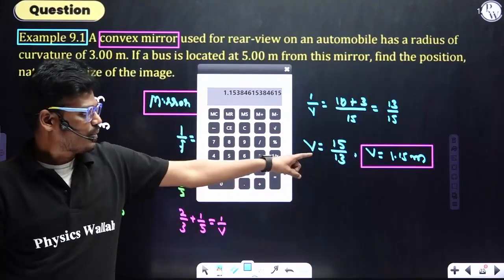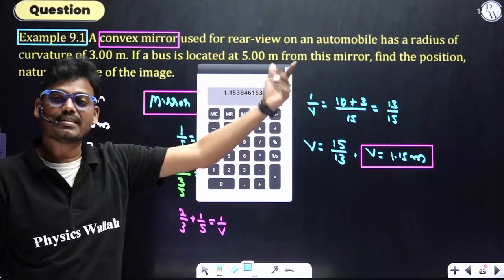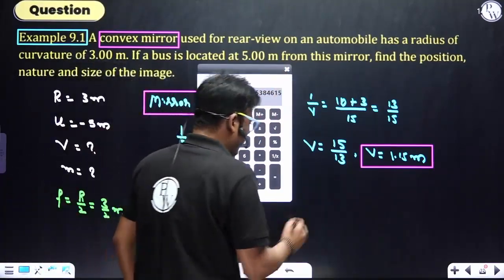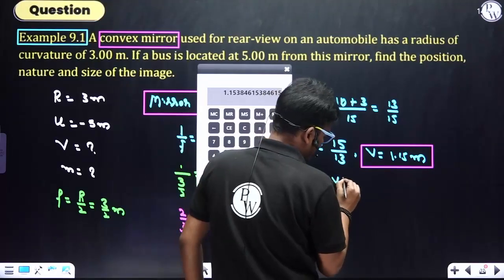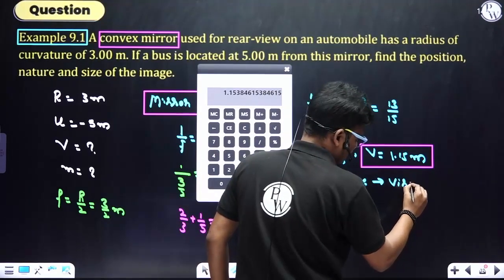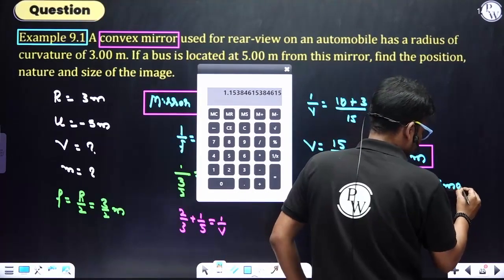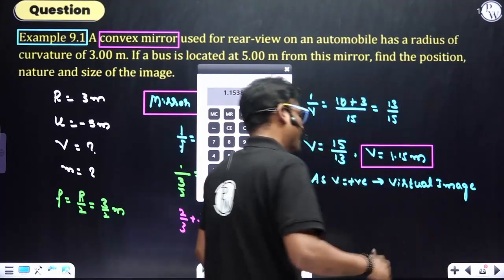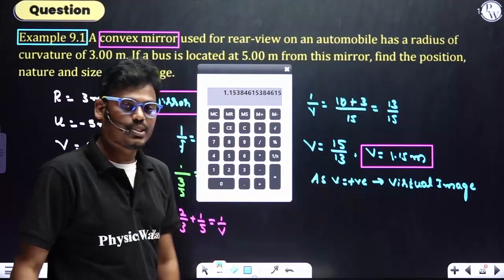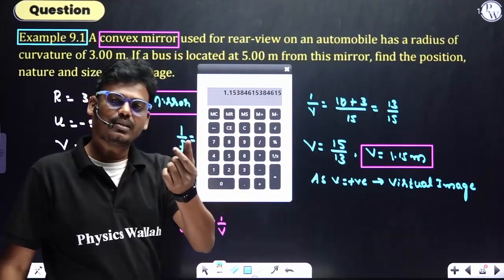When do you get the image distance as positive? Behind the mirror. Behind the mirror means it is a virtual image. So here, as v is positive, it is a virtual image. There is another method to find out whether the image is real or virtual, using magnification.